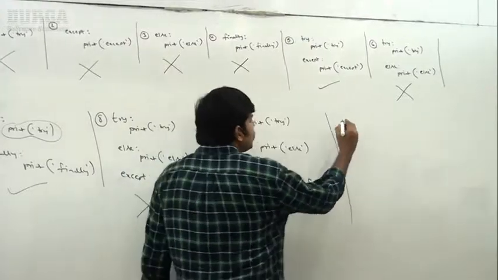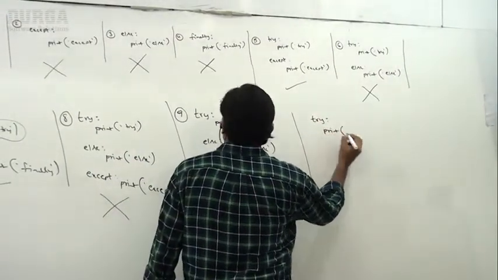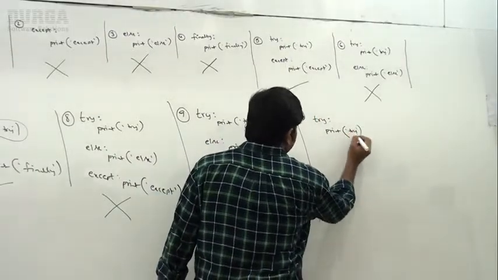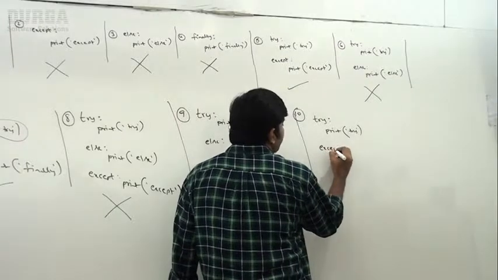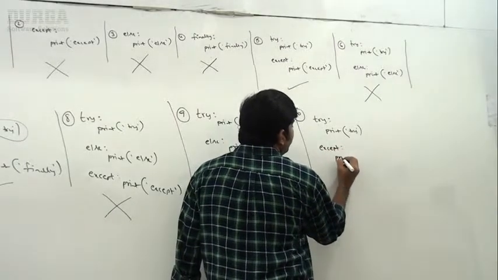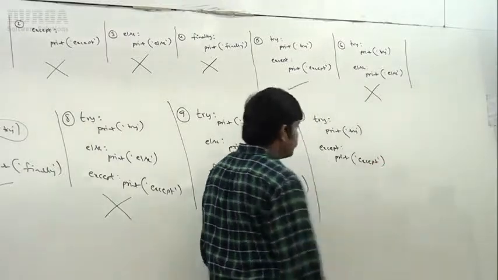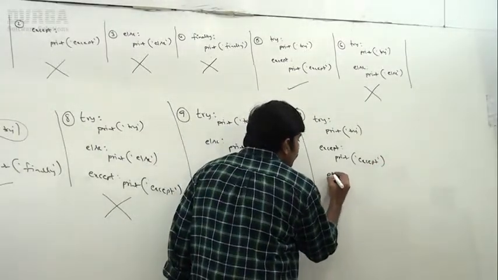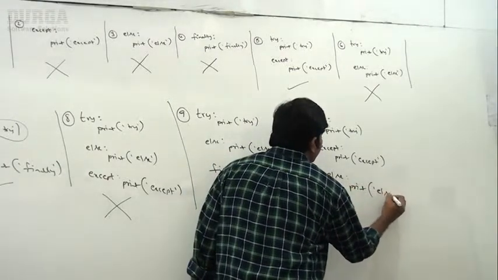Okay, well, sir, now I'm taking try, print of try. Next, except, print of except. Try, except. Next, here else, print of else.